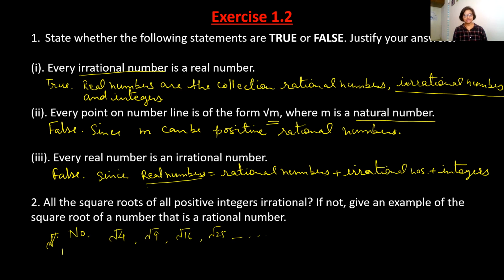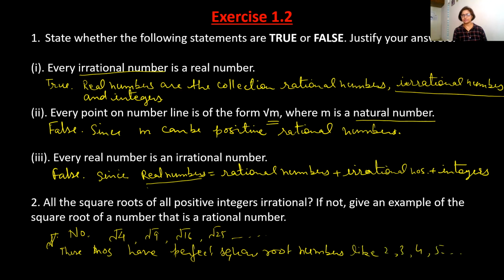So here you will say these numbers have perfect square roots like 2, 3, 4, 5, and so on.